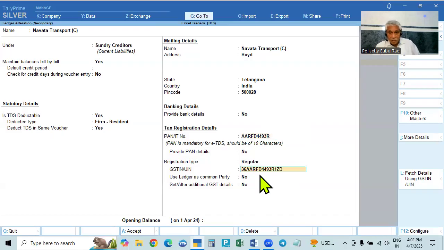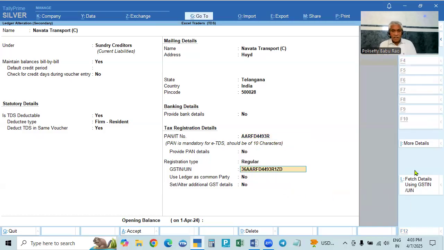So the registration number is given here. This is the form. In this registration number, the first two digits stand for the state, and the next 10 digits are the PAN card number. When you are pasting the PAN here, that is the registration number. You paste it here also. Remove the last three digits and the first two digits, and the balance 10 digits are the same in this one. That will be the PAN card.